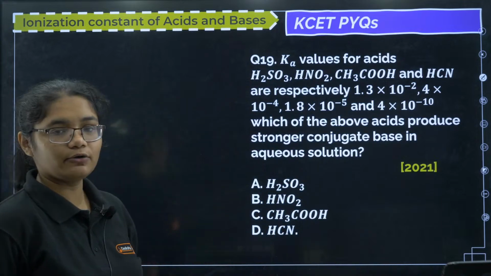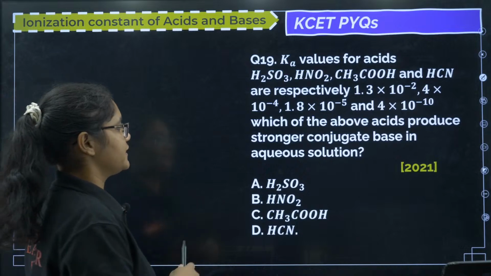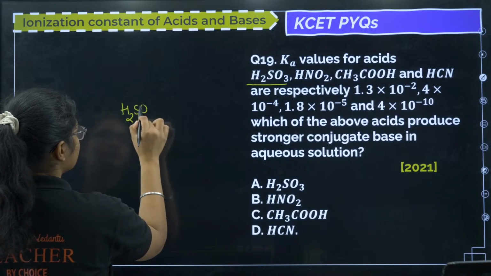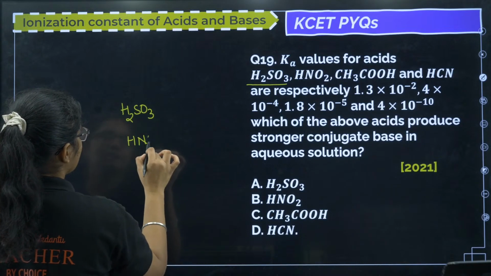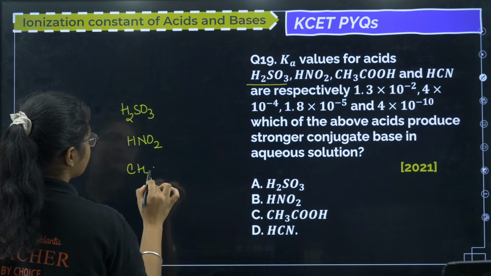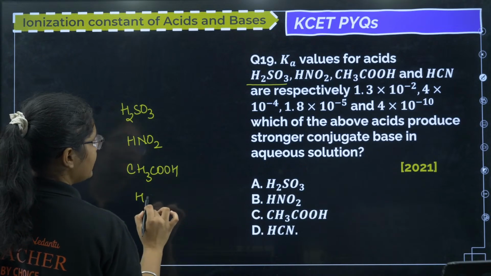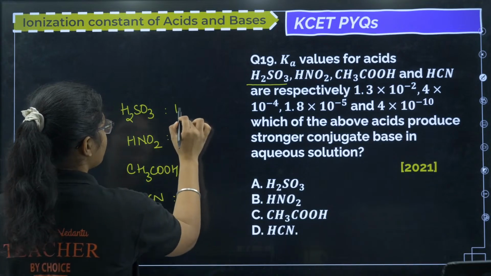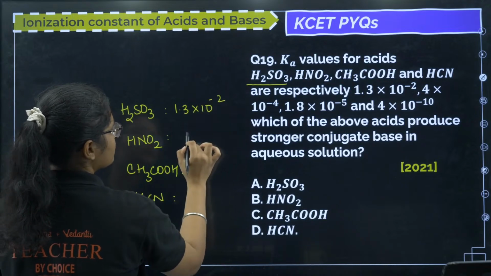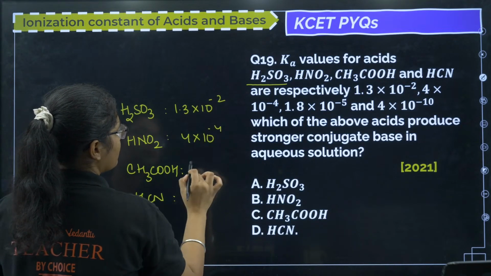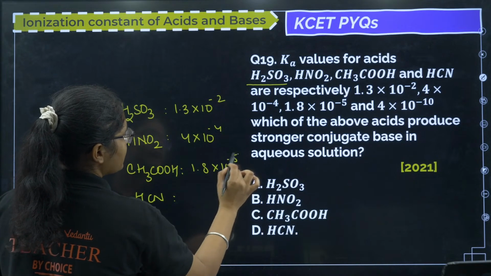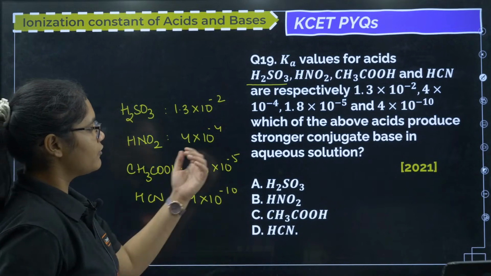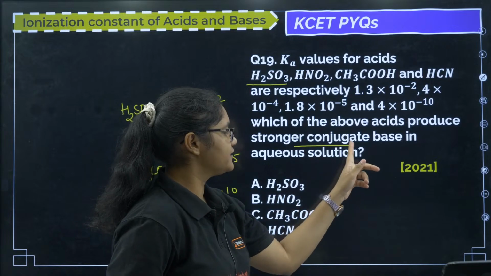Next, can we do this question? Ka values are given. I told you, the higher the Ka value, the stronger is the acid. So you have been given the Ka value of H2SO3, HNO2, CH3COOH and HCN: 1.3 into 10 to the power of minus 2, 4 into 10 to the power of minus 4, 1.8 into 10 to the power of minus 5, 4 into 10 to the power of minus 10. Which of the following acids produces the strongest conjugate base?